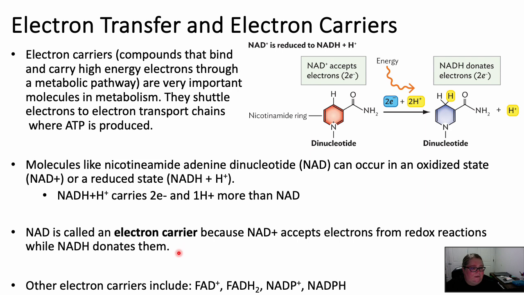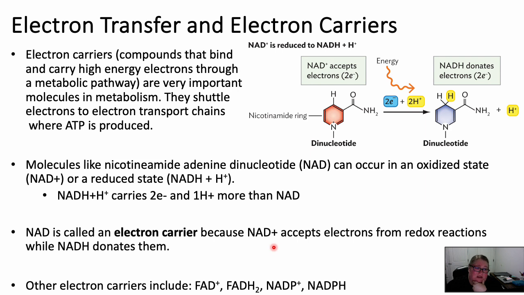We have other electron carriers. We have FAD plus, FADH2, NADP plus, and NADPH. We'll talk about these in a later section. So we call NAD an electron carrier because the oxidized form is going to accept electrons.